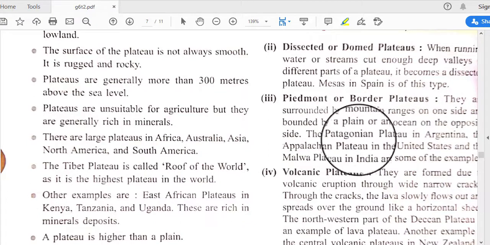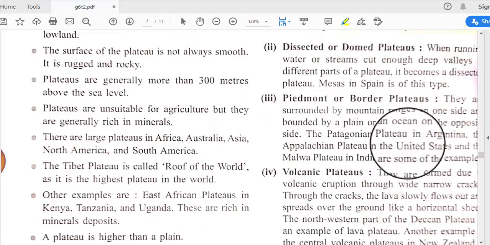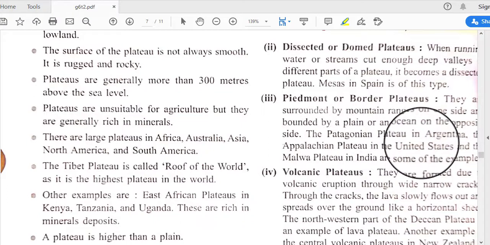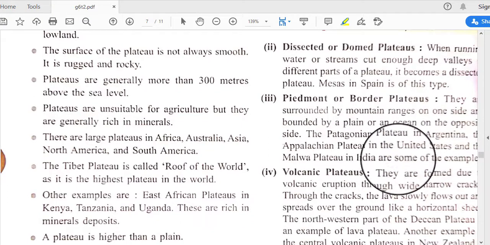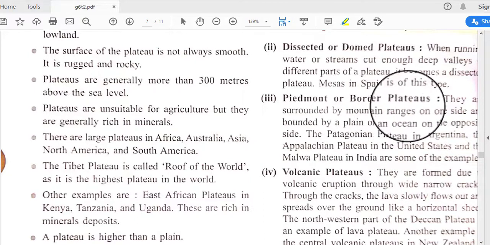The Patagonian plateau in Argentina, the Appalachian plateau in the United States, and the Malwa plateau in India are some examples of Piedmont or border plateaus.